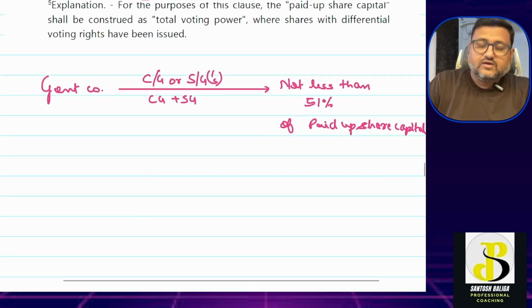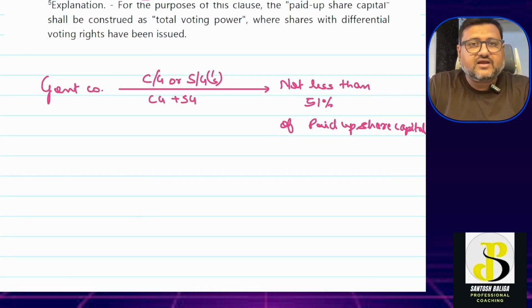Okay, so a government company is a company in which the central government or a combination of state governments or a combination of central government plus state government hold not less than 51% of the paid up share capital of the company.